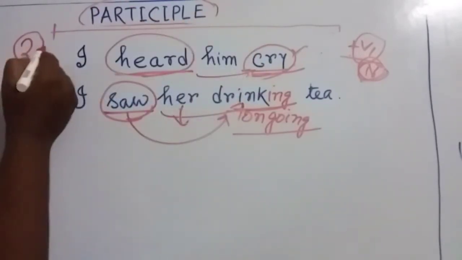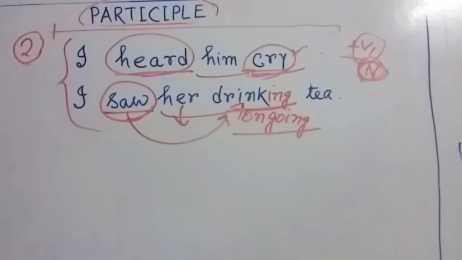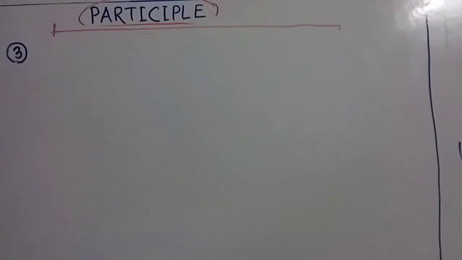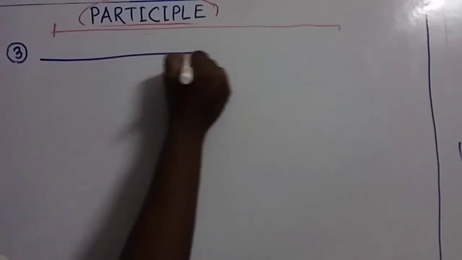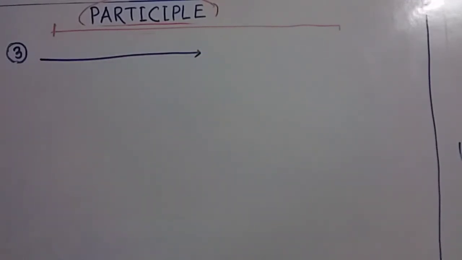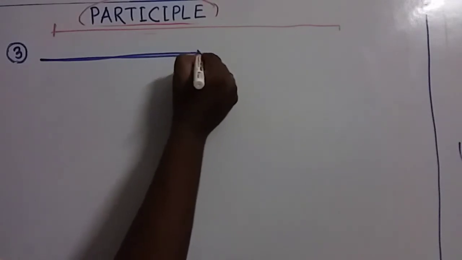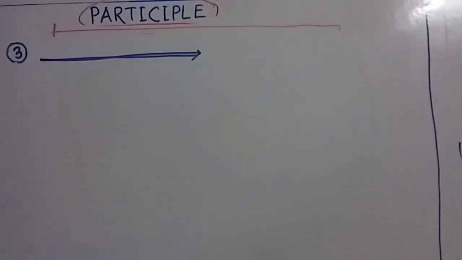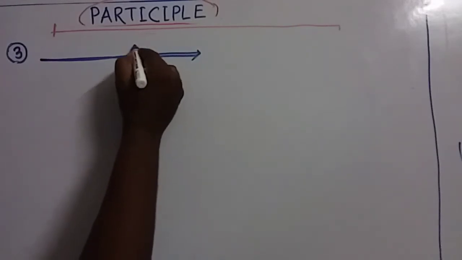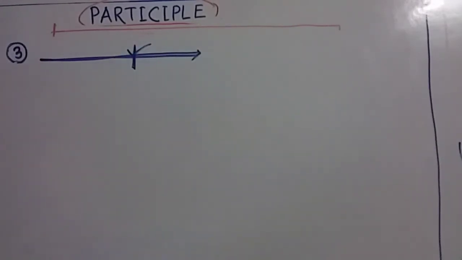My dear friends, I think the usage number second is clear to you. Now think about the third usage of present participle in our real life situation. My dear friends, in our real life, sometimes we perform two activities at the same time, just like this one. Suppose this action is going on and at the same time we are doing another action. We are doing here another action.